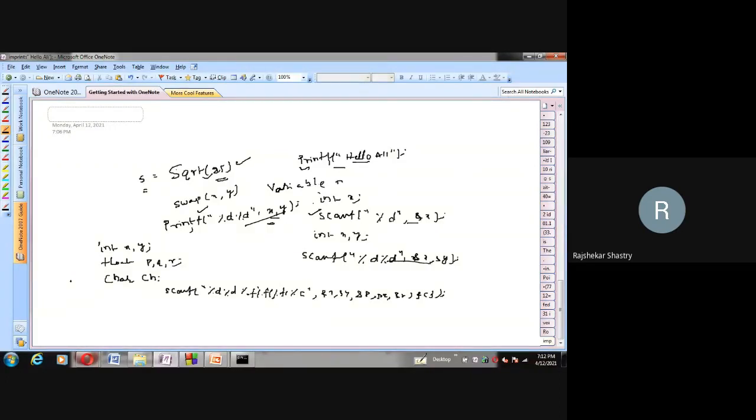Variable number of arguments function. Why variable number of arguments? The number of arguments are not fixed here. They are varying. Sometimes we pass 1, sometimes 2, sometimes 3, like this. Whereas sqrt is not a variable number of arguments function. It is a fixed argument function, so it always takes only 1. Likewise, so many are there. clrscr is one of the methods which won't take any argument. No need to pass any argument.